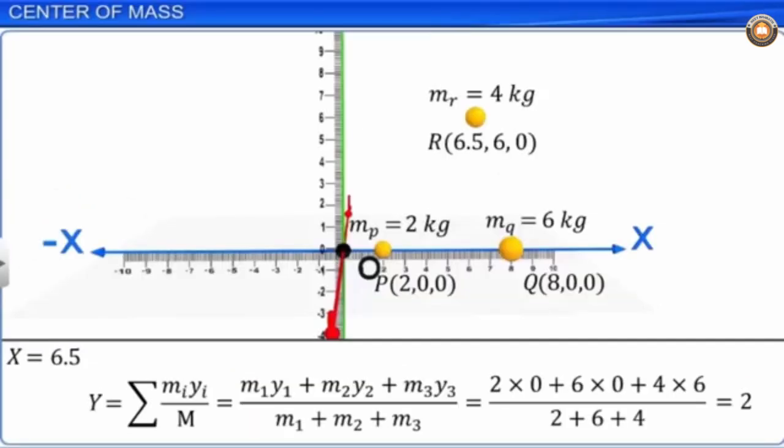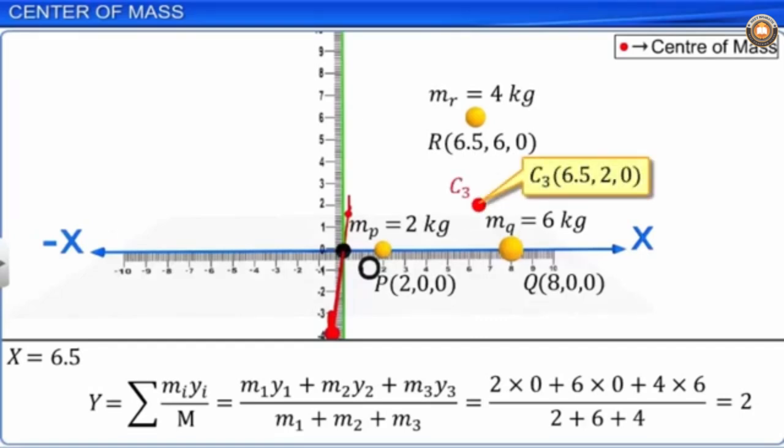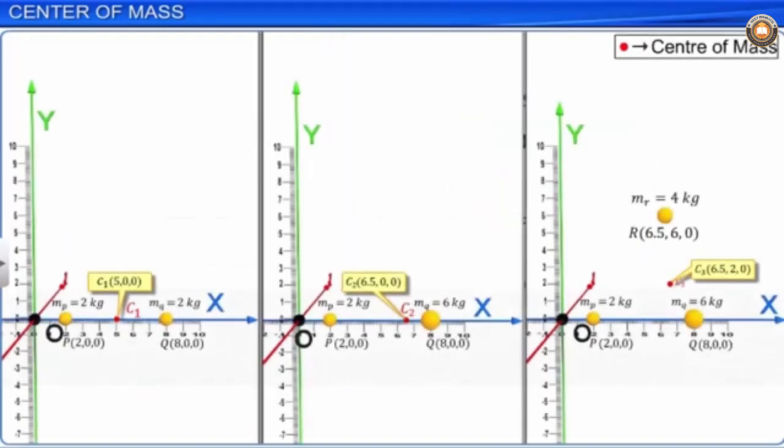The position of the center of mass is C3, 6.5, 2, 0. On observing the above cases, we can regard the center of mass of a system of particles as the mass weighted average location of the constituent particles.